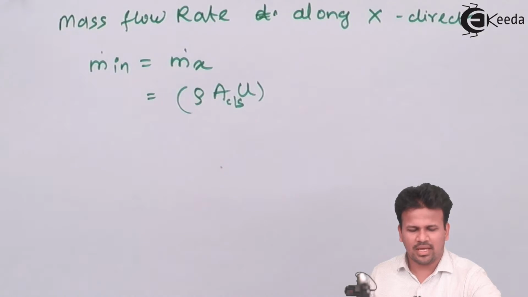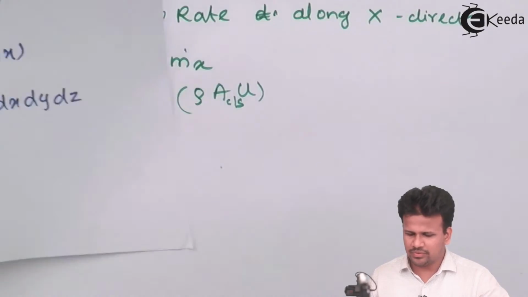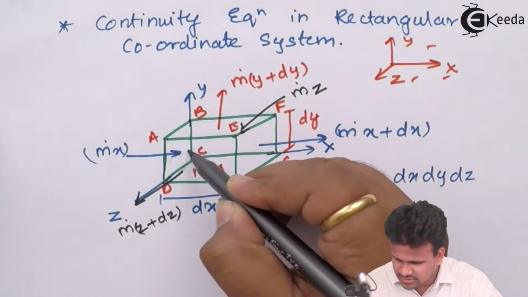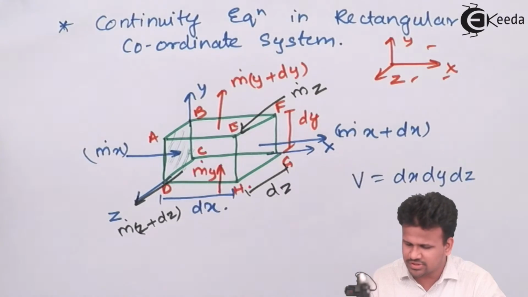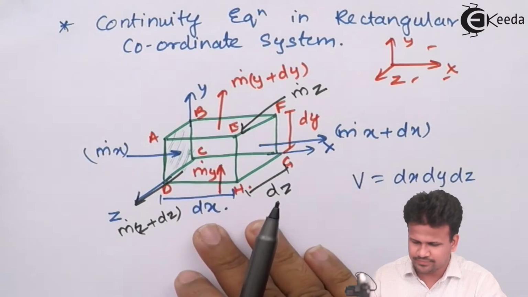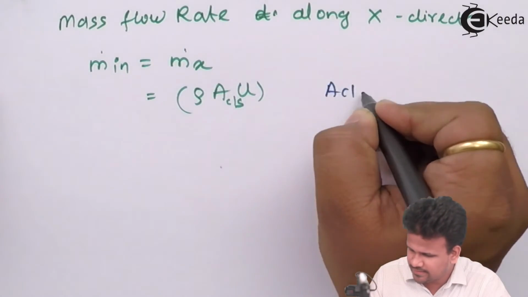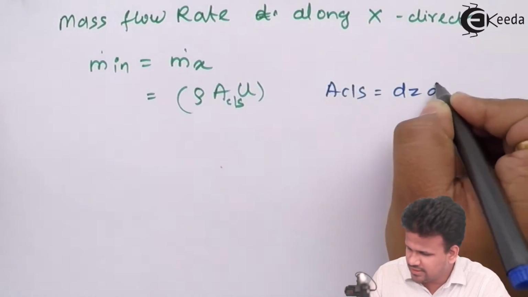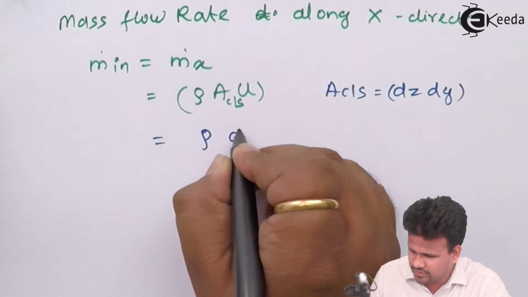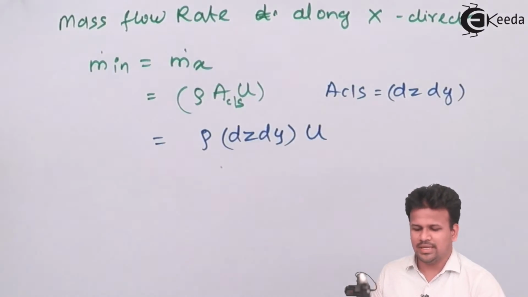For the calculation of mass flow rate, we'll go back to our original diagram for the calculation of the area of cross section. This is the area of cross section over here, which is given as dz into dy. So the area of cross section is equal to dz into dy. Let us substitute over here: rho into dz into dy into u, that is the velocity along the x-axis.